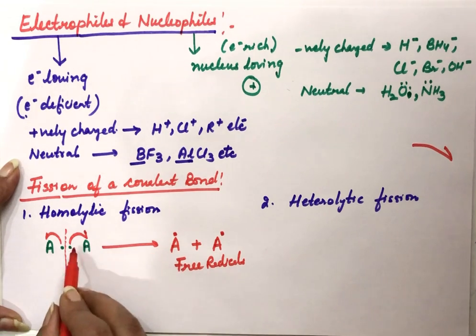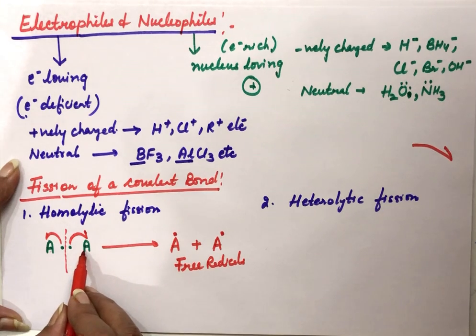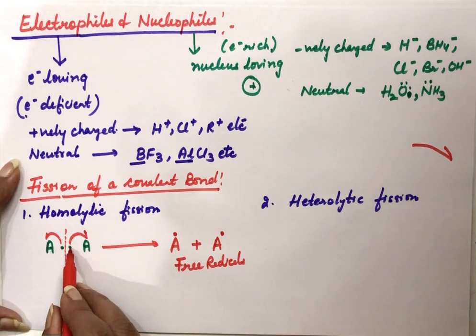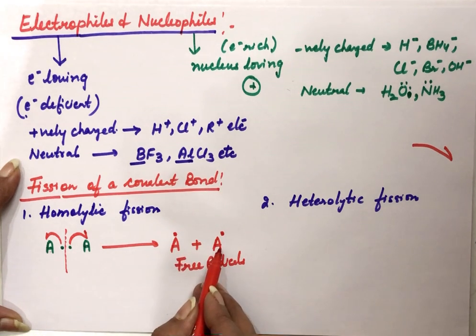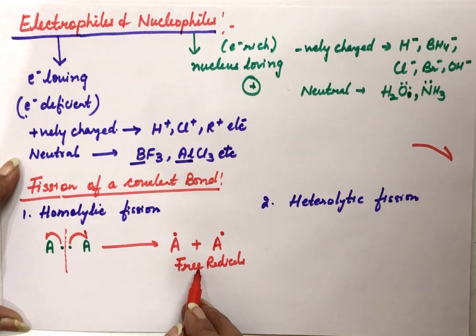So if a covalent bond breaks in such a way that each atom takes away one electron of the shared pair, then this is called homolytic or symmetrical fission. As a result, we get free radicals.